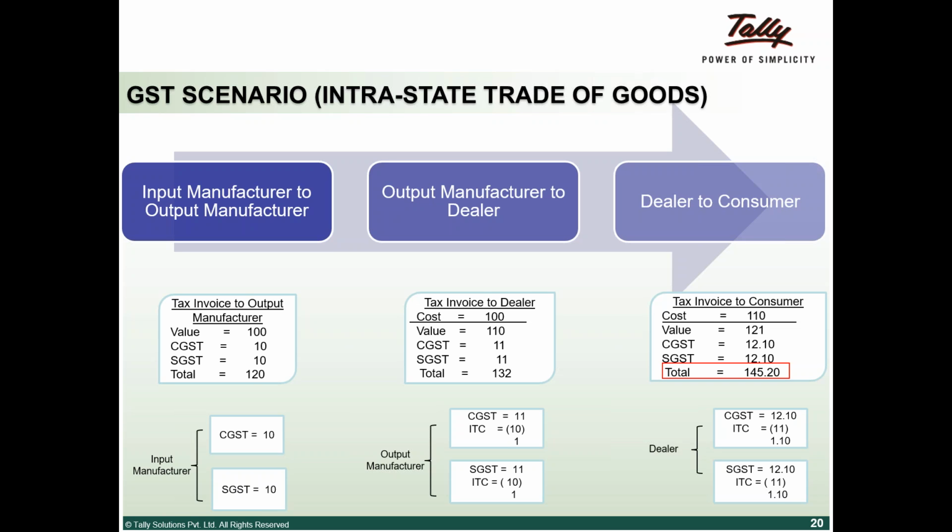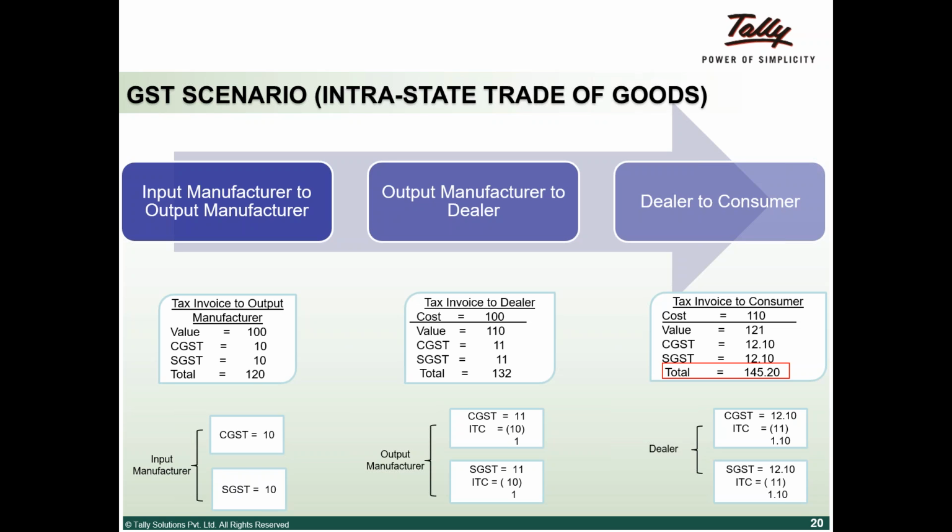Now, the first case is similar to the earlier case, an input manufacturer selling to an output manufacturer. The only difference is that earlier we applied excise duty and VAT. Here we are applying CGST and SGST. Value is 100, CGST of 10, that is 10%, and SGST.